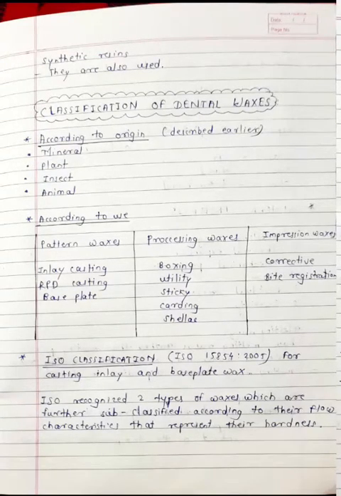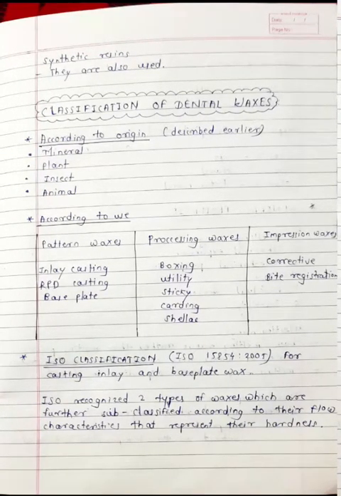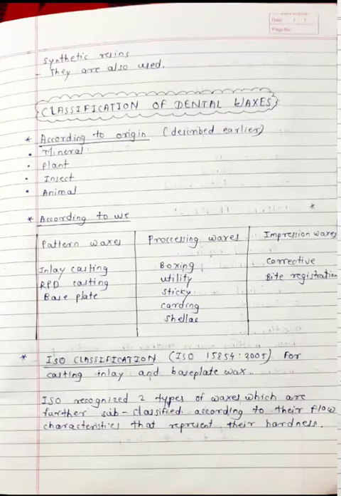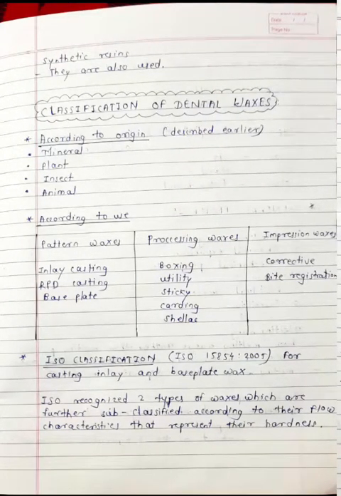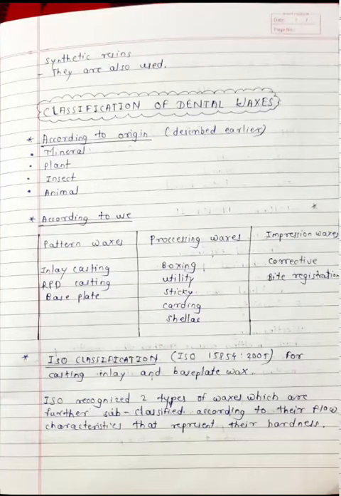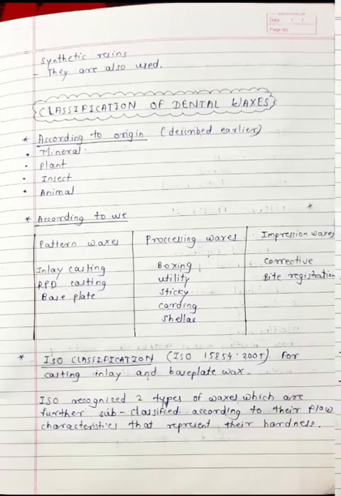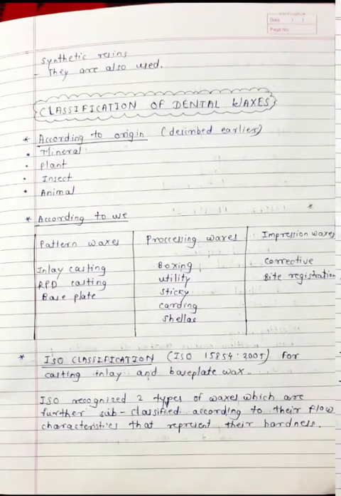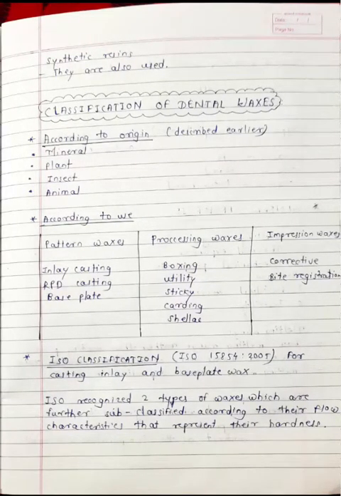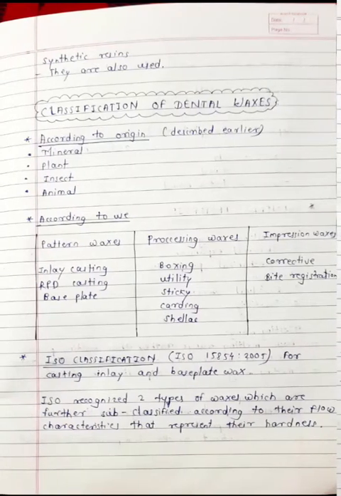Now the processing waxes. Processing waxes are boxing wax, utility wax, sticky wax, carding wax, shellac wax. Now the impression waxes are corrective and bite registration waxes. We are going to discuss each and every type of wax in upcoming videos, but for now just remember that pattern waxes are inlay casting wax, removable partial denture casting waxes, base plate waxes. Processing waxes are boxing wax, utility wax, sticky wax, carding wax, shellac wax. Impression waxes are corrective waxes, bite registration waxes. So this is the classification according to use.